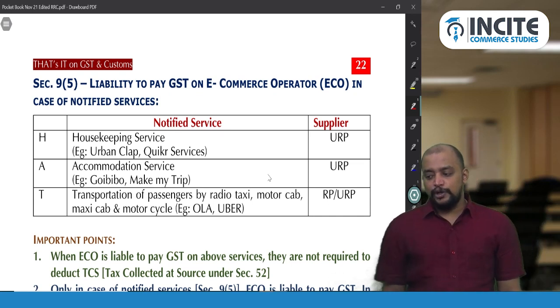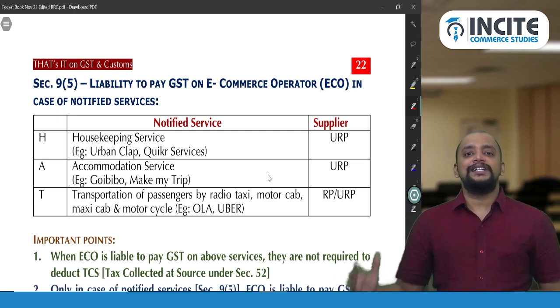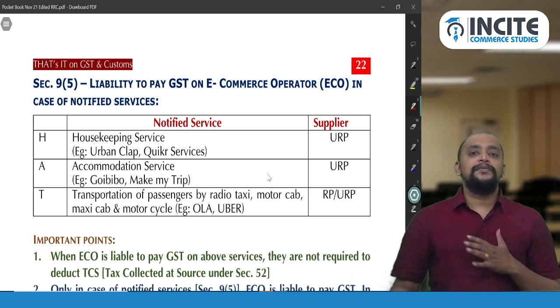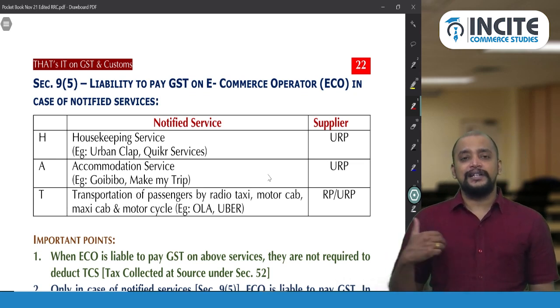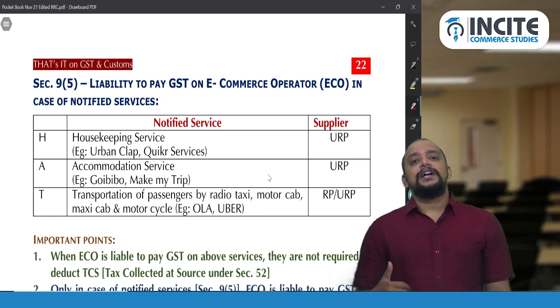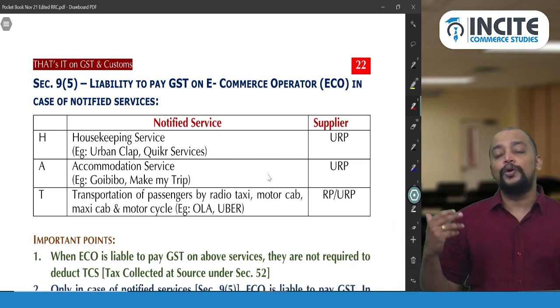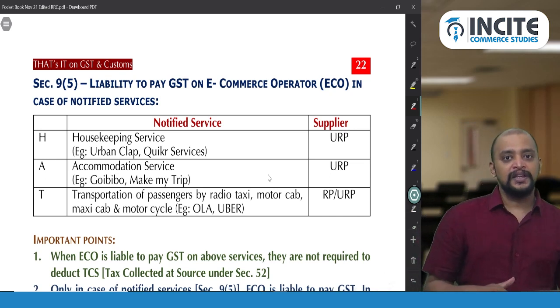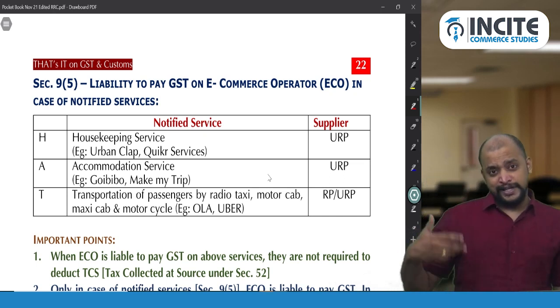Sir, can you once tell about the presentation part of RCM in the 14 marks question you were saying? Whenever our outward supplies are covered under RCM, first we need to see the transaction, whether it is supply or not a supply, and then whether it is taxable or exempted we need to check. Once it is taxable, you need to check whether it comes under FCM or RCM. If it comes under RCM, then liability to pay GST is on the recipient, so don't count it for the taxability of the supplier. So while you arrive at the tax liability of the supplier, don't count it because it comes under the RCM.